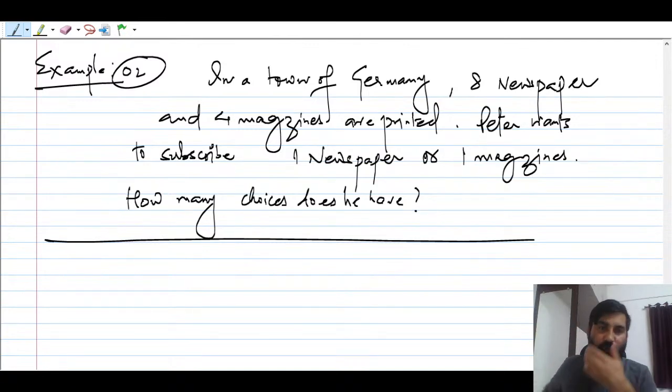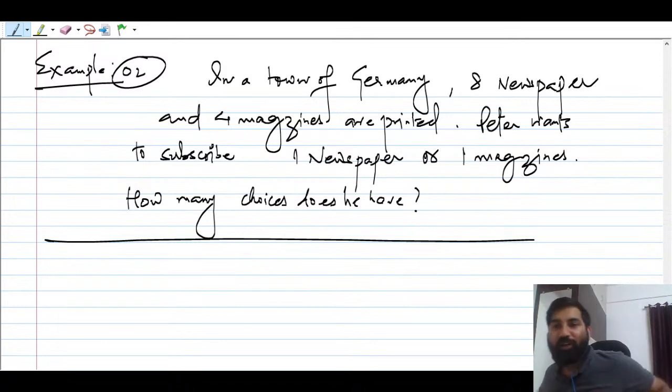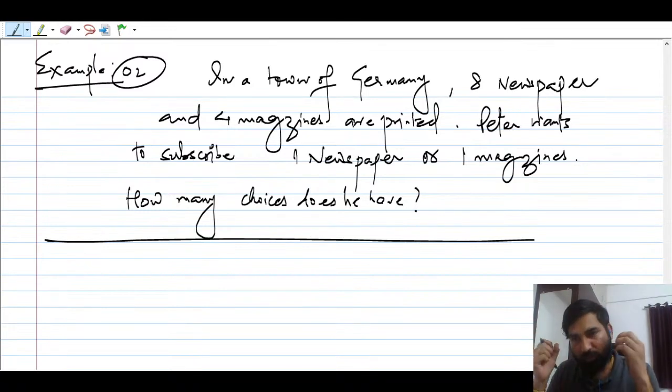So see, you might be thinking one newspaper or one magazine, right? So if both events have to happen, that's what I told you. अगर मान लो दोनों लेना है, ठीक है? एक newspaper लेना है, एक magazine लेना है, right? You have to take it. So there you have to multiply.